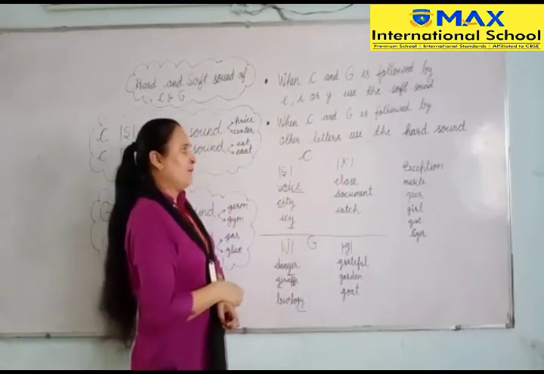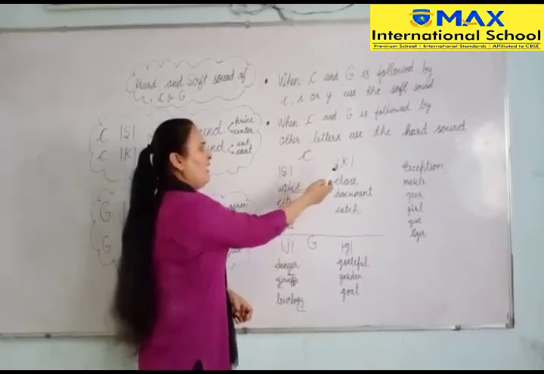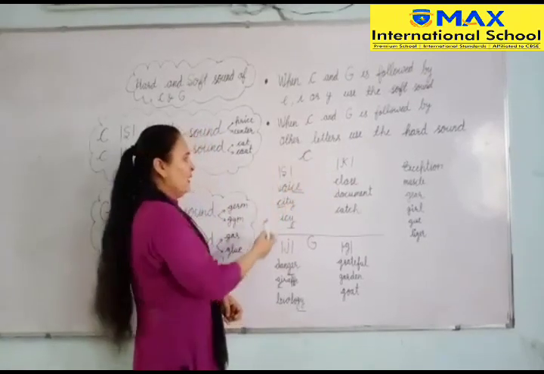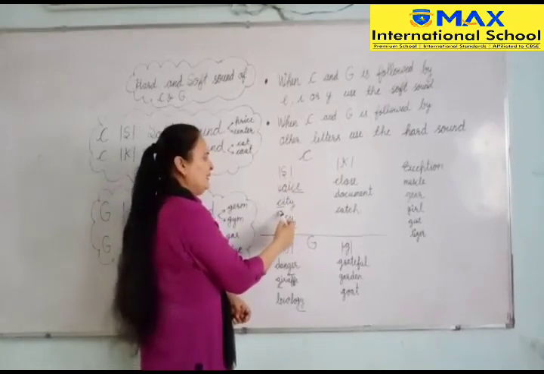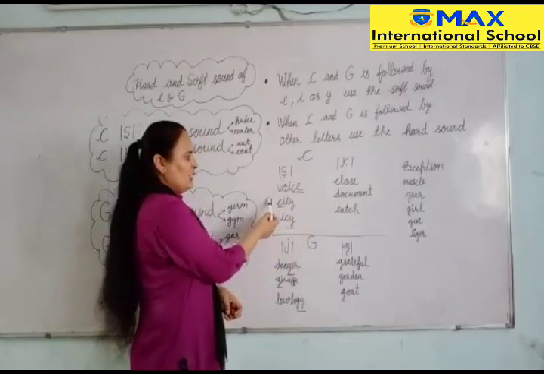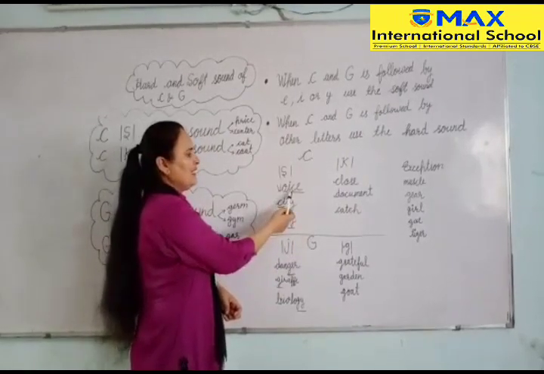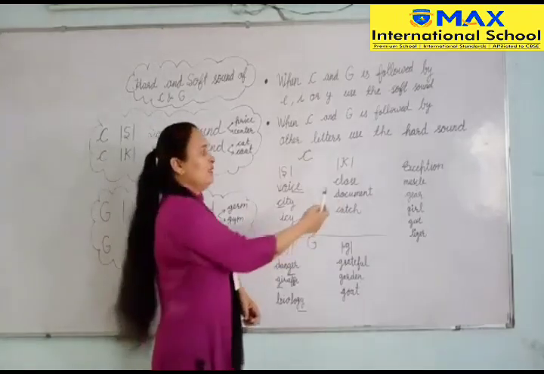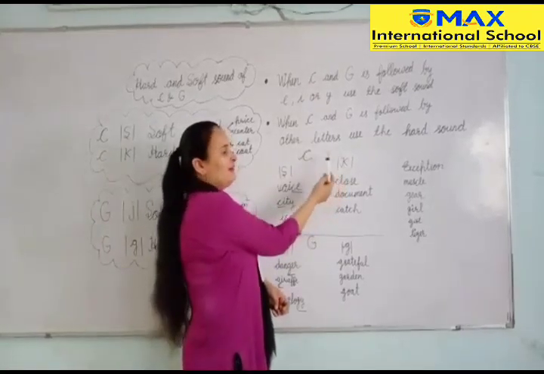Here are some examples of letter C's soft sound and hard sound. S is the soft sound of letter C: voice, city, icy. Okay students, here we use the soft sound because letter C is followed by E, I or Y. This is the hard sound of letter C.